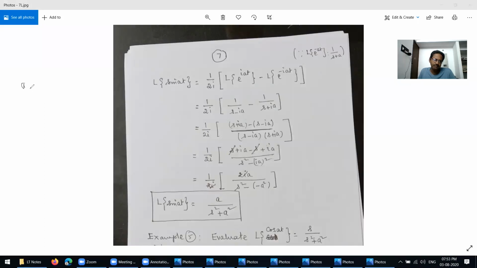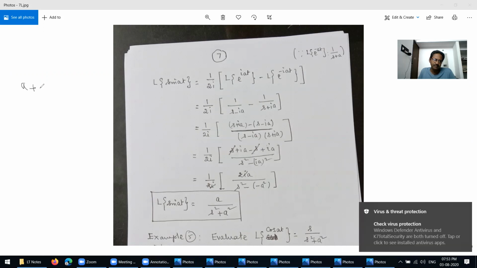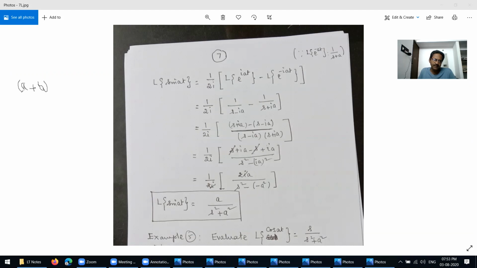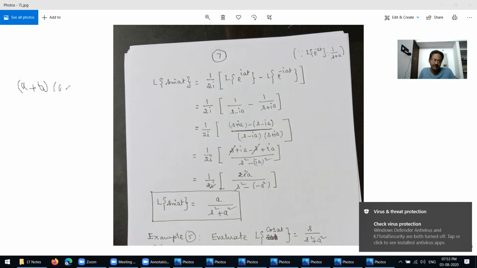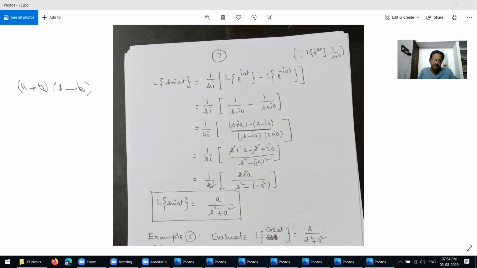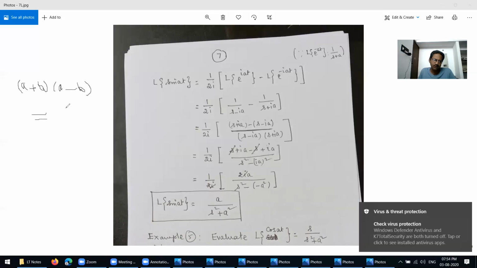What is a plus b into a minus b? You write a plus b into a minus b equal to, right? Maybe you know very well about it.